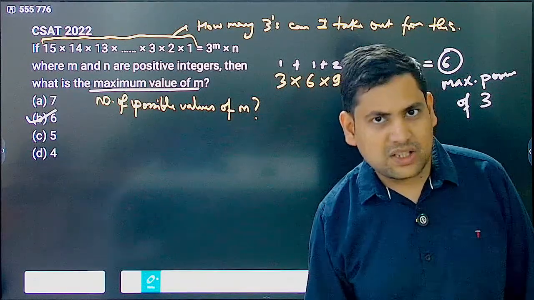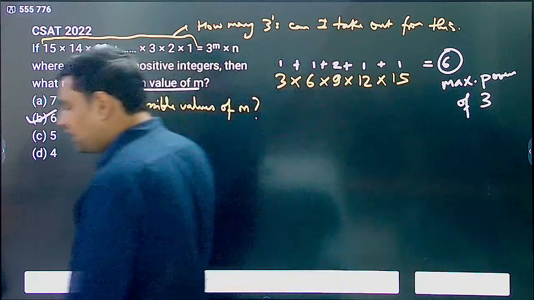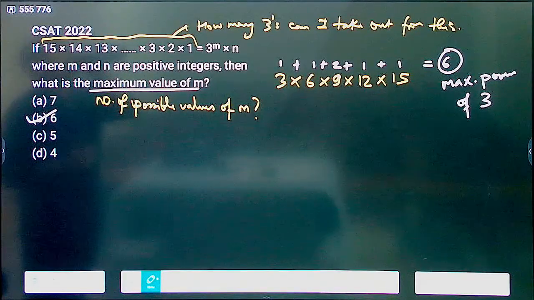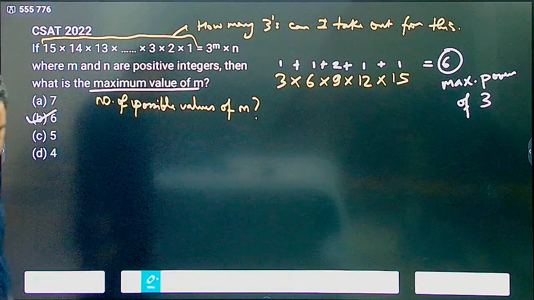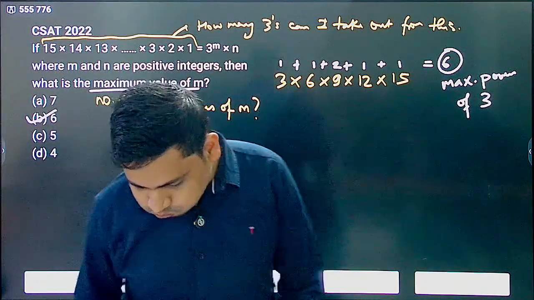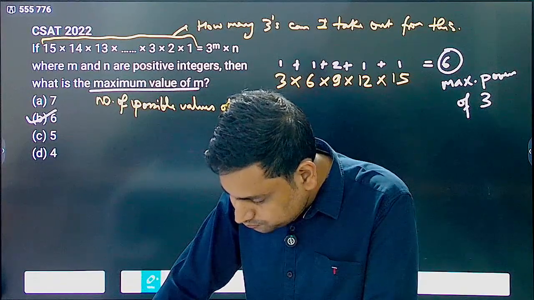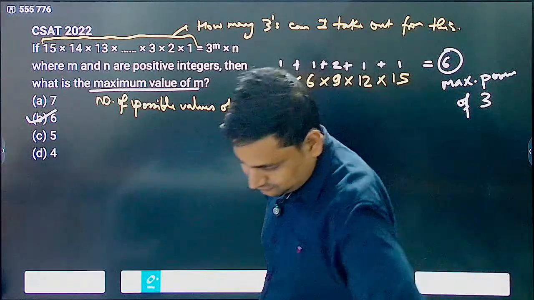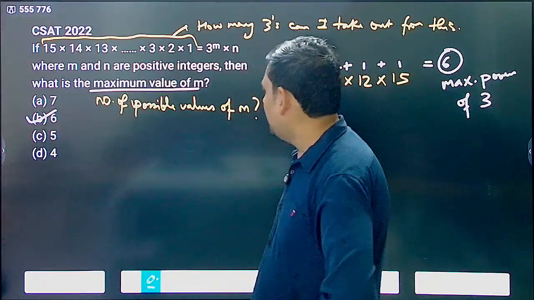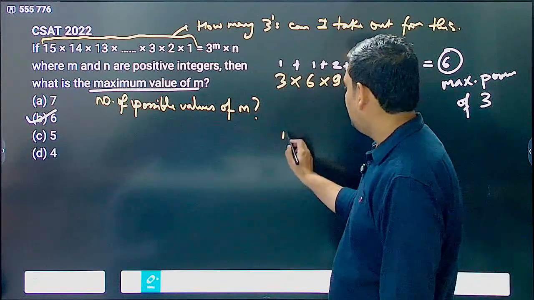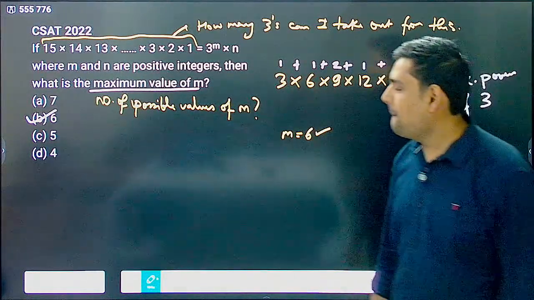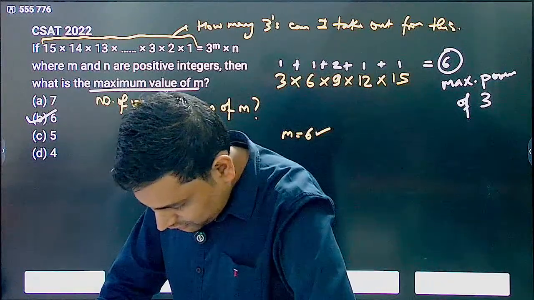Of course, m is equal to 6 is one of the possible values. Are there any other possible values as well for m? Think. Of course, m equal to 6 is possible. Is any other value also possible?